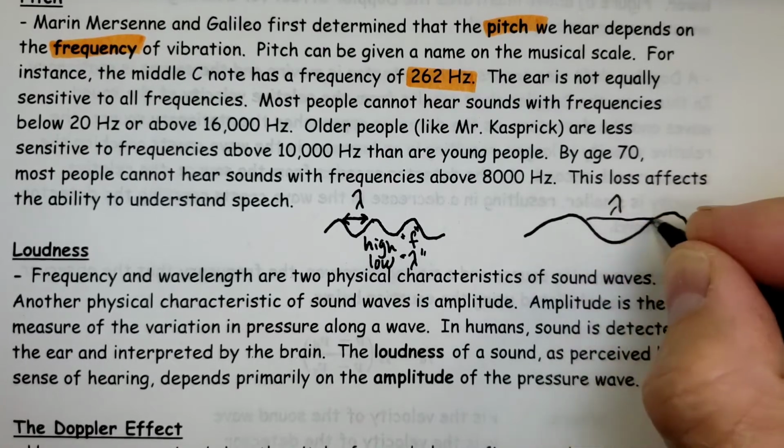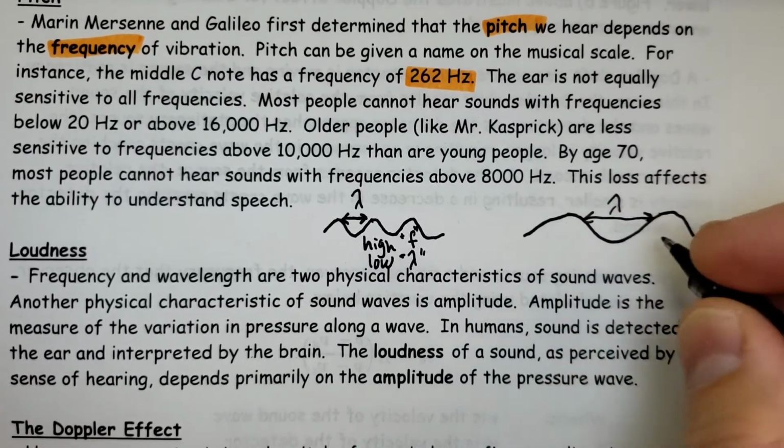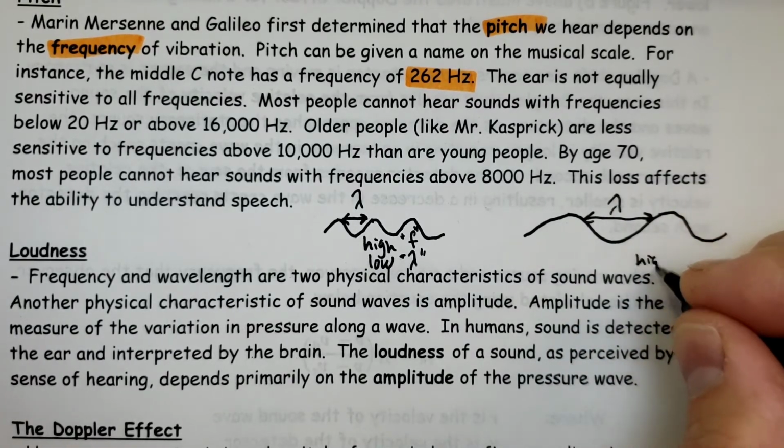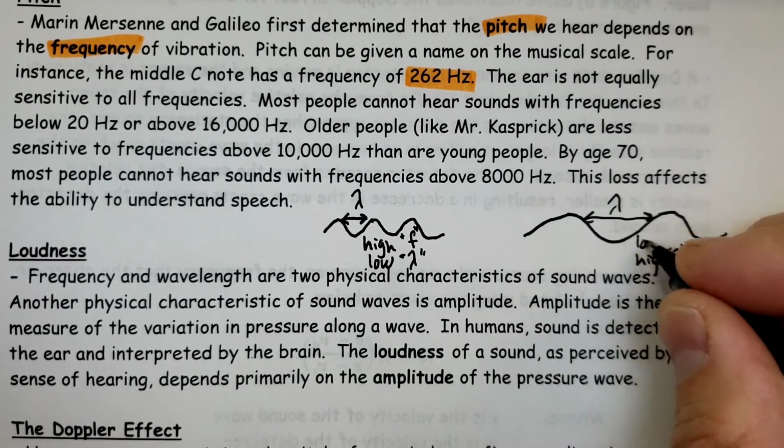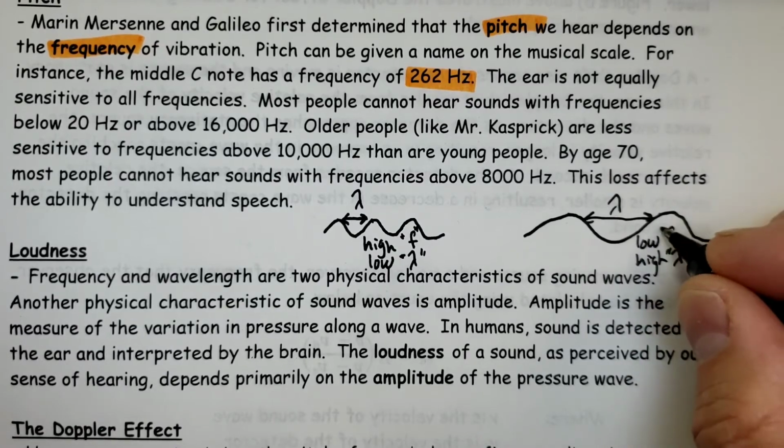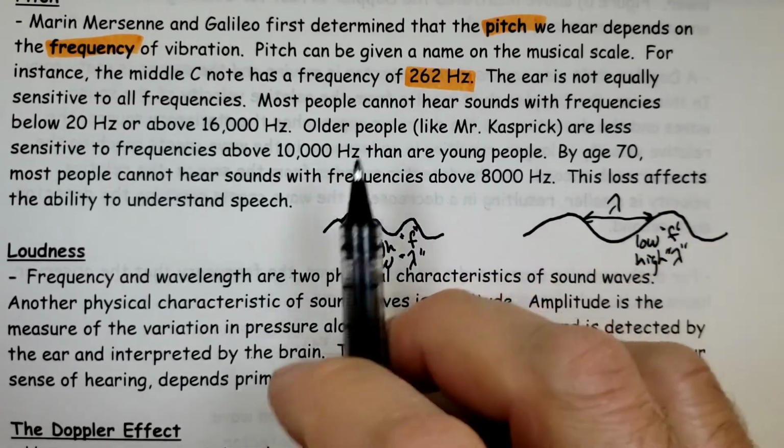So wavelength would be this. You could see it would be high wavelength and low frequency. And frequency has to do with how many cycles pass a given point per second.